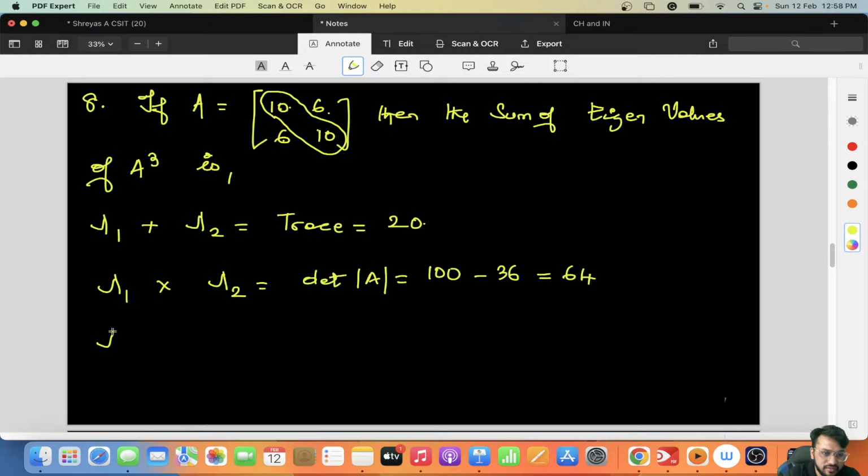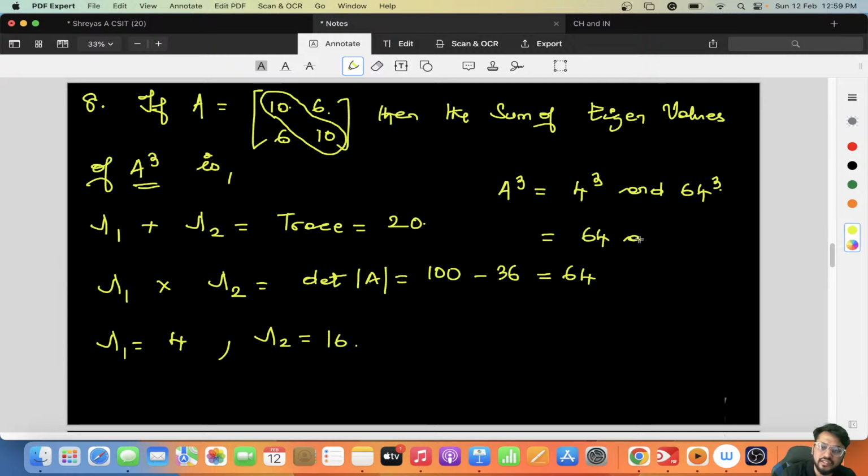What is going to be the value of lambda 1? Lambda 1 plus lambda 2 equals 20, lambda 1 into lambda 2 equals 64. So the value of lambda 1 is 4 and the value of lambda 2 will be 16, because 16 fours are 64 and 16 plus 4 is 20. Now he is asking the eigenvalues of A cube. The eigenvalues of A cube will be 4 cube and 16 cube. 4 cube is 64 and 16 cube is 4096.